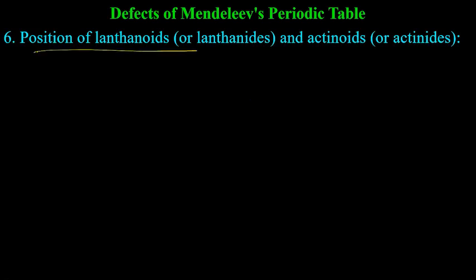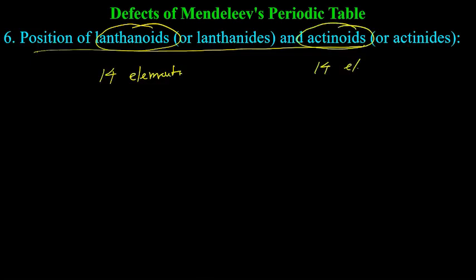Position of lanthanoids and actinoids. This is something you should already know from your previous grade. What are lanthanoids and actinoids? Just let me know if you don't know. Lanthanoids and actinoids are elements, 14 elements each. Lanthanoids are 14 elements, and actinoids are 14 elements in the current periodic table. These elements have very similar properties.